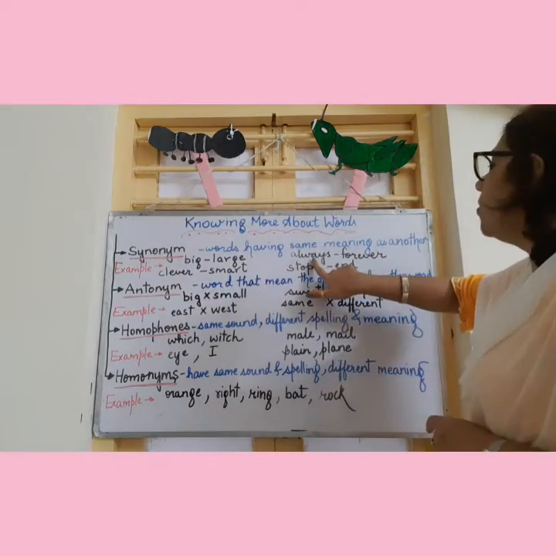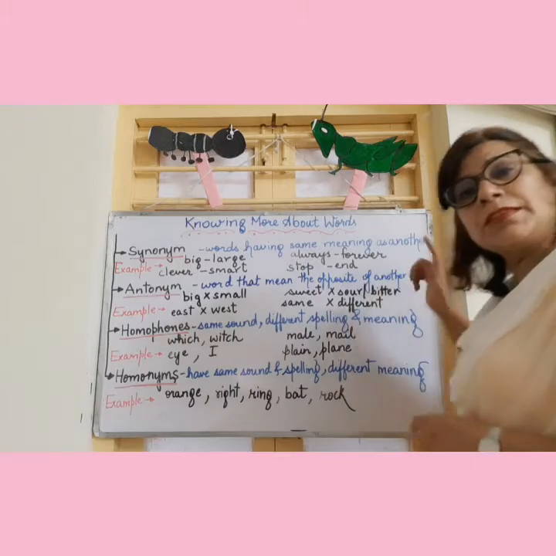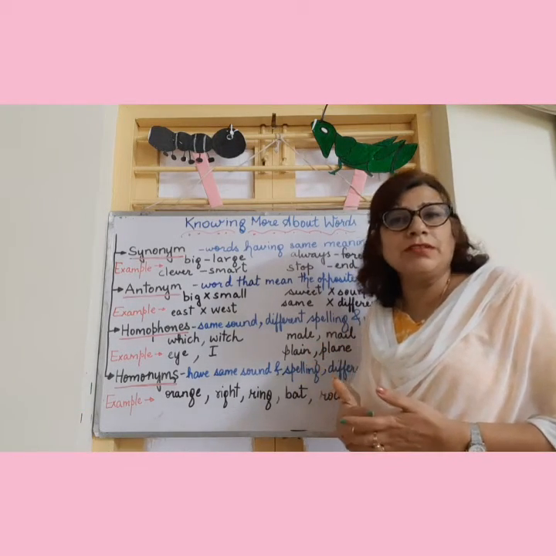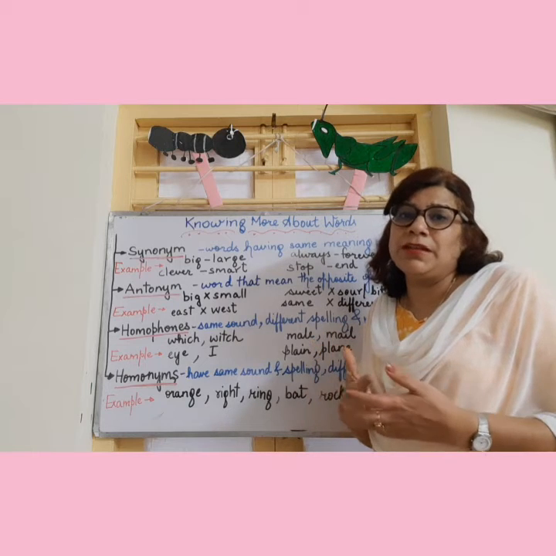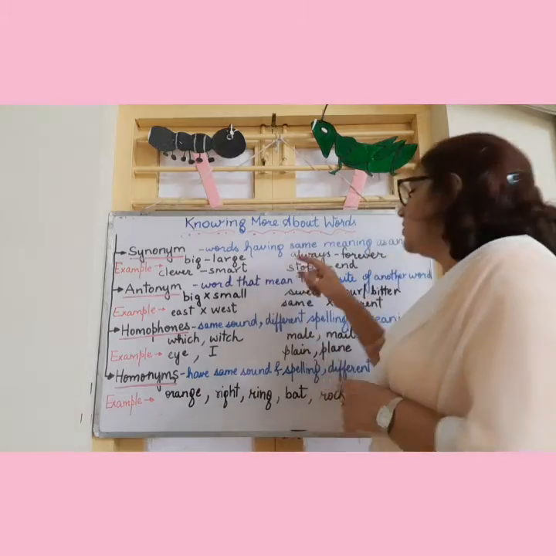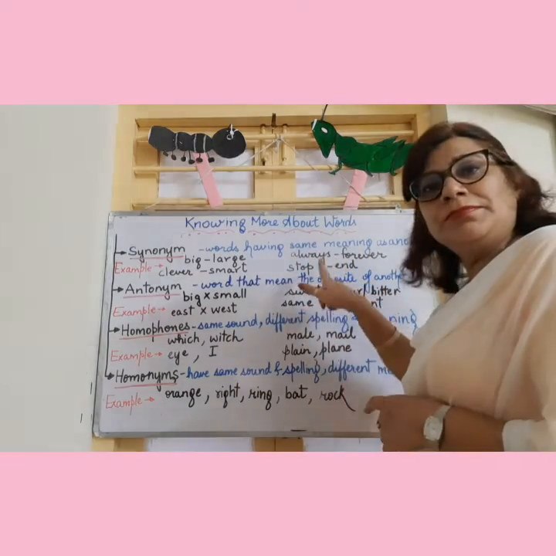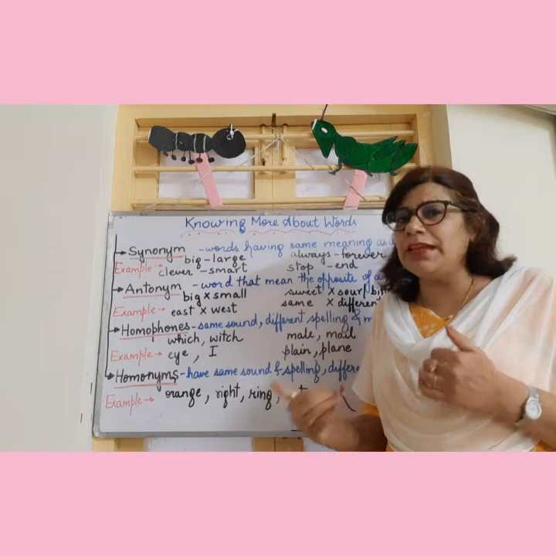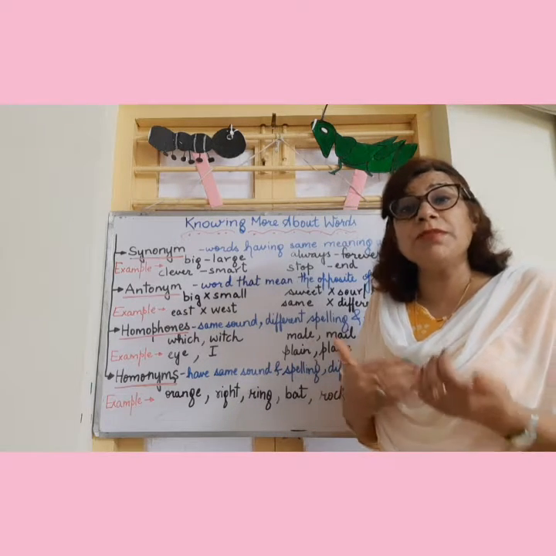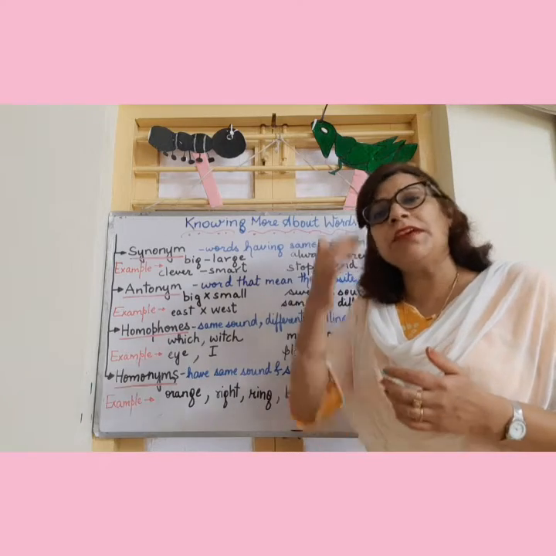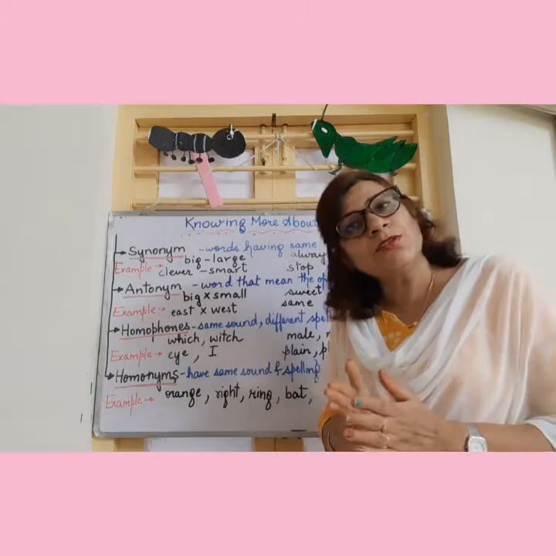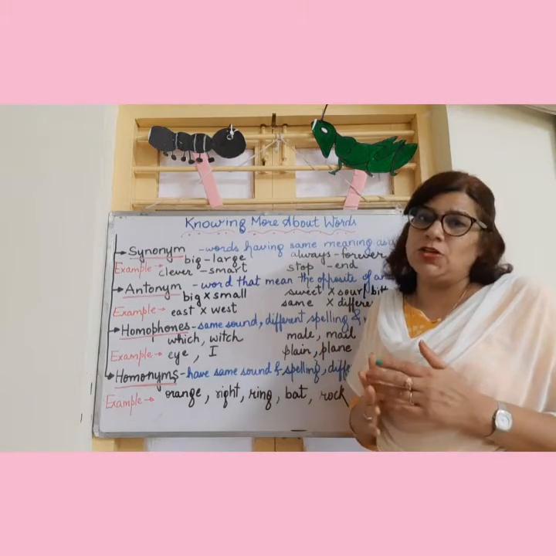Both are correct. Always, forever. They have the same meaning. Don't we say I always obey my parents, I will obey my parents forever. Then when we are talking every time, that is always. Then stop, end. Don't we start something and then we stop something? Then don't we stop something and end something? So here whenever we are talking about stop, here means to bring to an end. So these two words are synonyms.